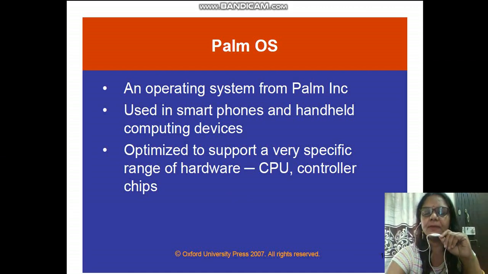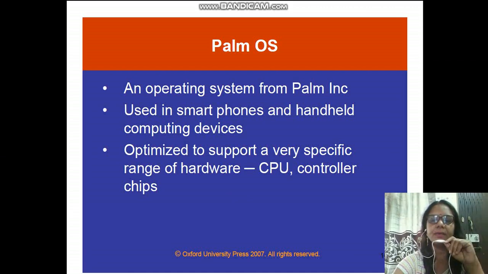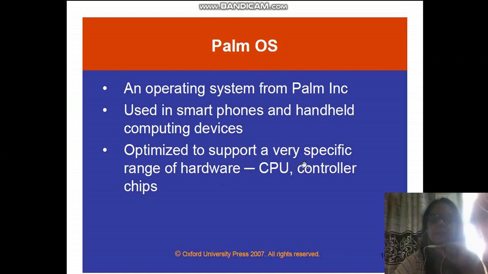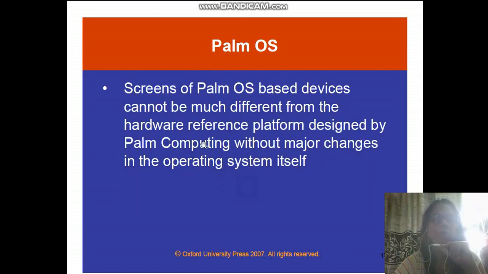मतलब हर कंपनी अपने अपने ऑपरेटिंग सिस्टम बनाती है. उस समय ऑपरेटिंग सिस्टम जो उसने बनाया था, तो Palm OS भी it is basically the one which supports its own operating system, and this it differs in the hardware configuration and in the controller chips.